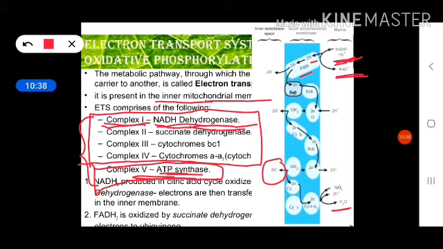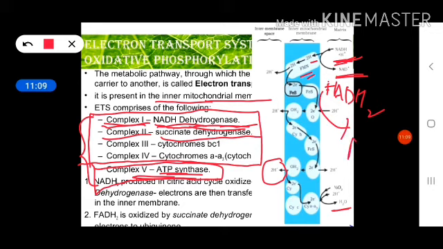Okay, and after that complex number 3 is involved, which is known as the cytochrome BC1 complex. You can see here, this is cytochrome B, then iron sulfur, then cytochrome C1, and then cytochrome C. So all these proteins together are known as complex number 3 or the cytochrome BC1 complex.